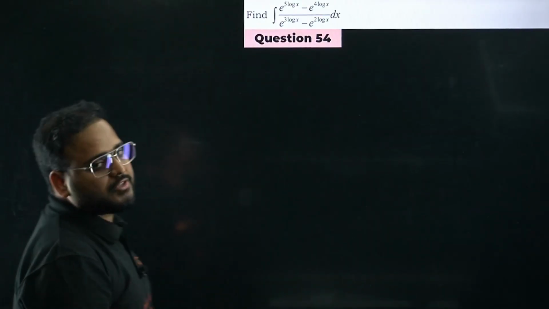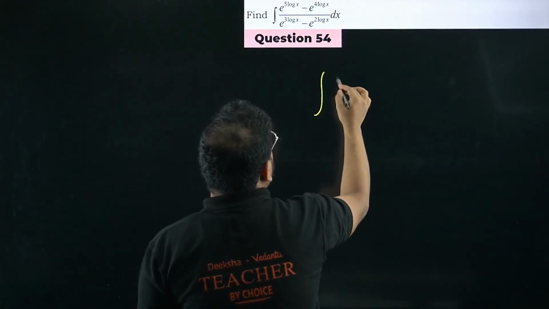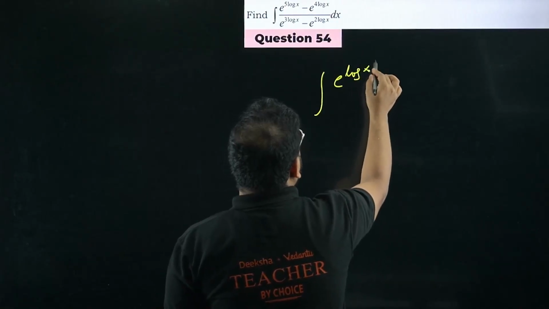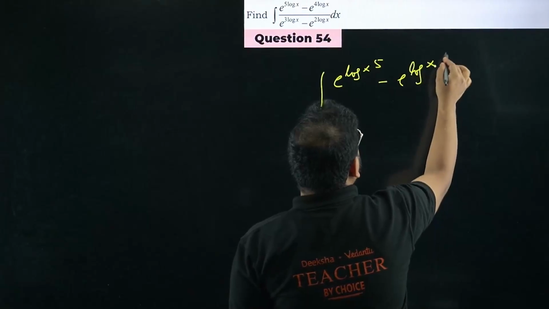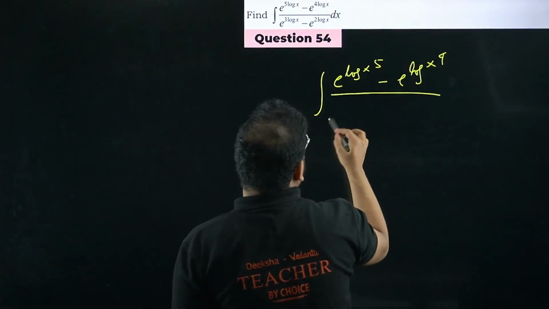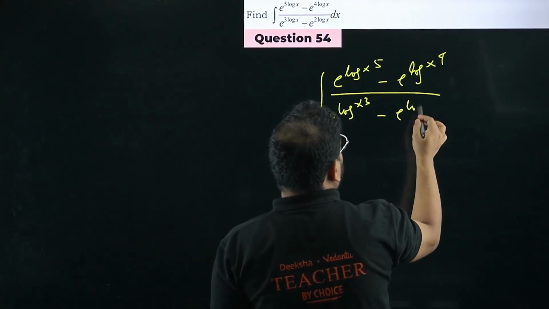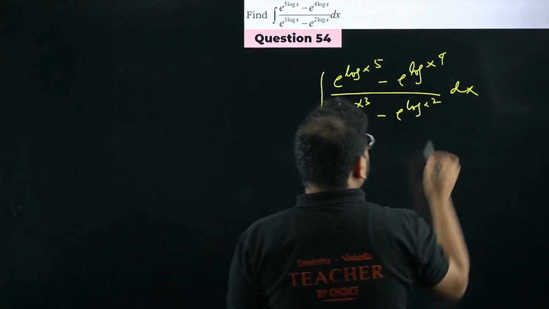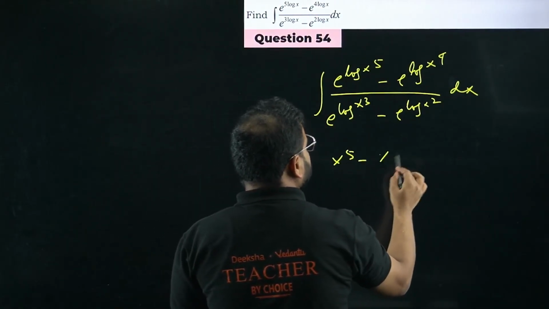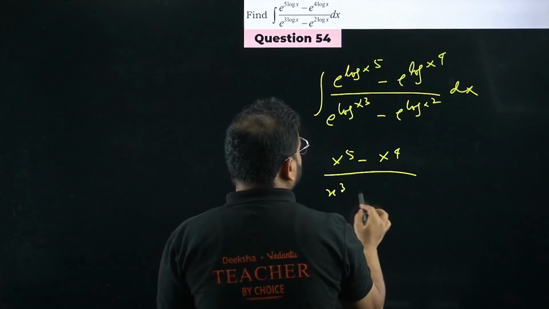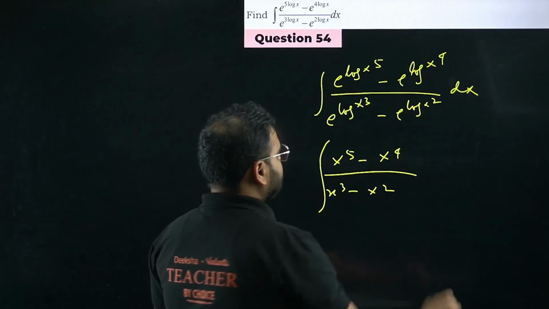54th now. This question difficult? Very simple. Have a look. E power we have, so we can write like this: e power log x power 5. Taking 5 over here, same way, e power log x power 4 divided by e power log x power 3 minus e power log x power 2. We have dx, of course. Now e and log will cancel the effect. What I'm gonna get: x power 5 minus x power 4 divided by x cube minus x square. Right, now e and log everywhere will cancel the effect of each other.